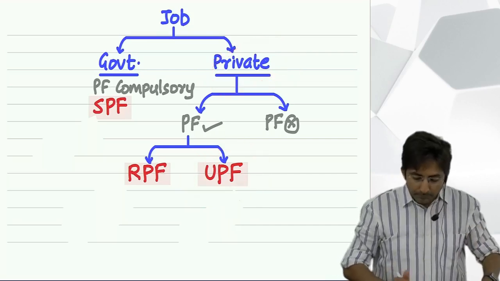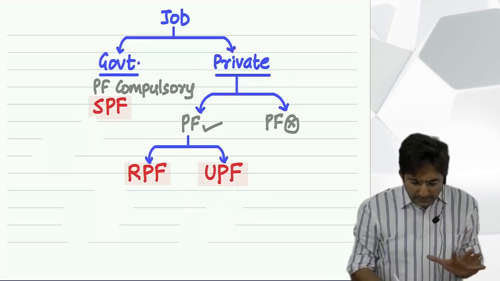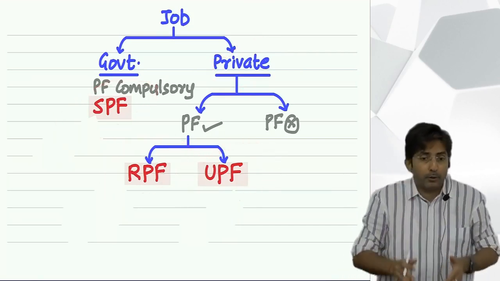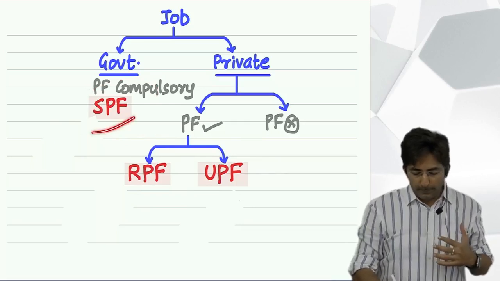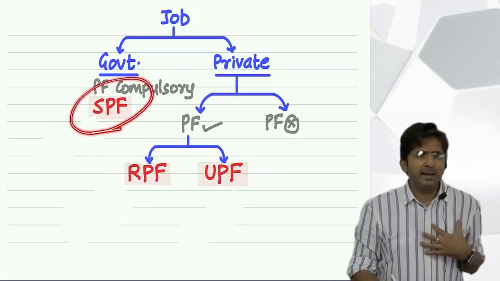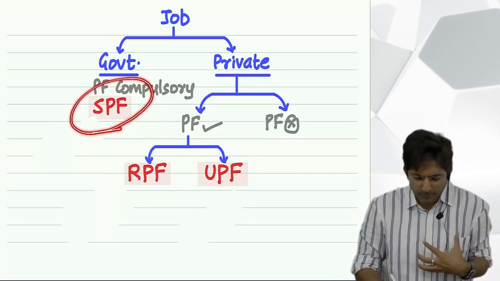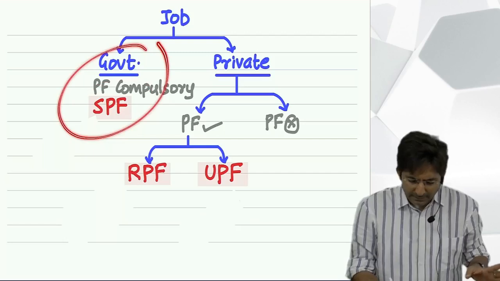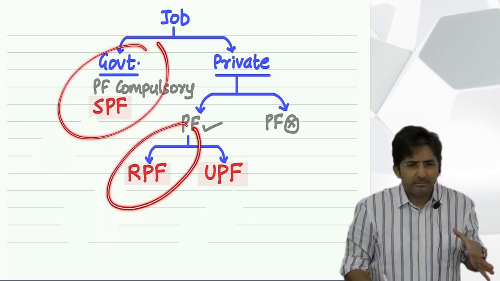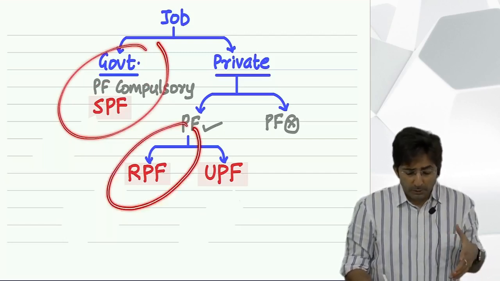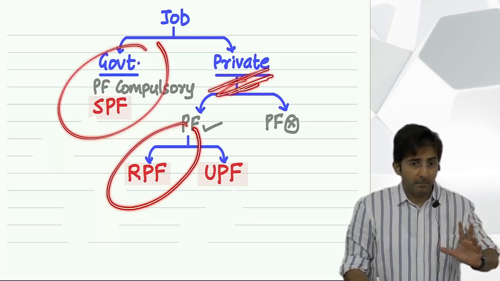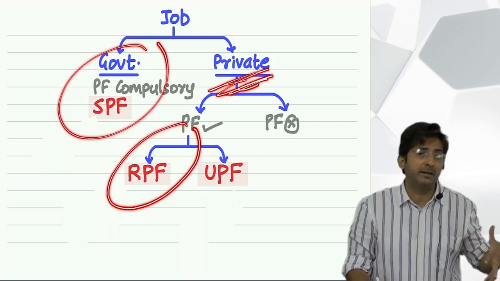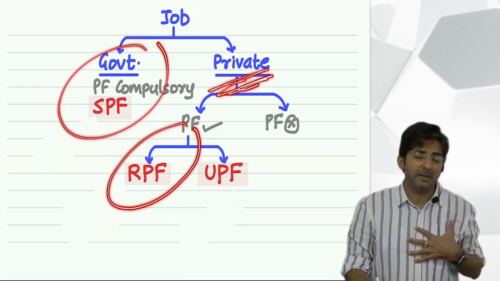Okay. Now tell me, which is the best among the three, if you think from the government's point of view? For the government, this is the best. The government has a special corner for this, because this is a government job only. So this is the best, and this is second best. Why? Because although they are private sector, they are investing the provident fund as per the government's direction. They are respecting the government, and when someone respects the government, the government likes it.